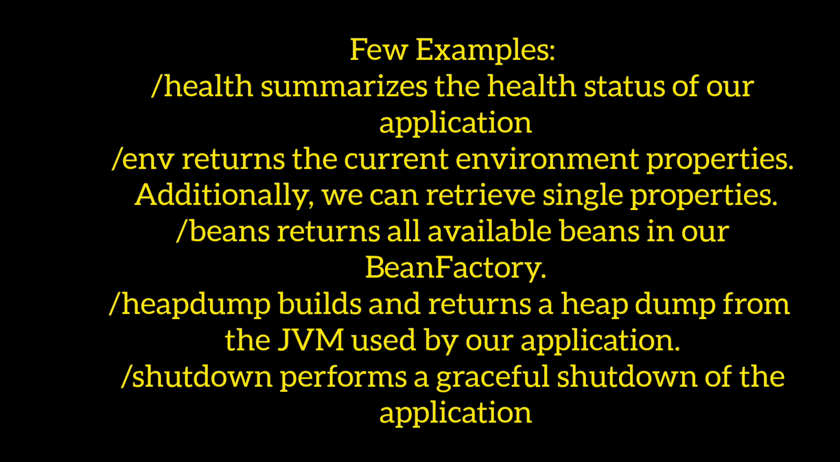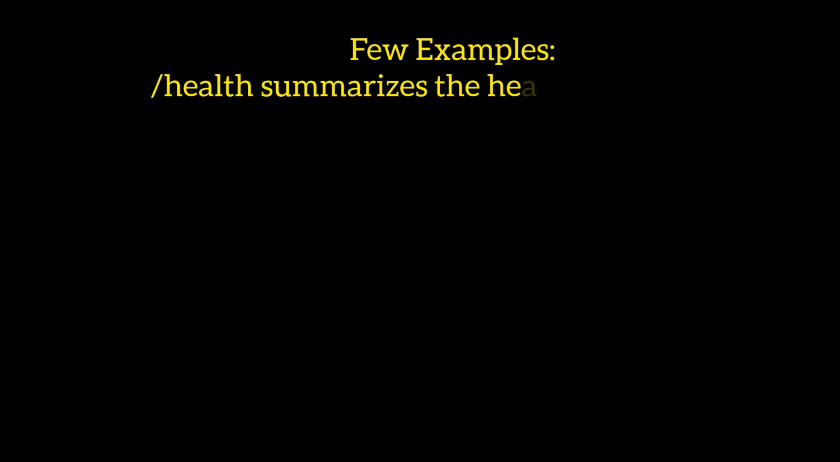Slash environment returns the current environment properties. Additionally, we can retrieve single properties as well. Slash beans returns all the available beans in the bean factory. Slash heapdump builds and returns a heap dump from the JVM used by our application. Slash shutdown performs a graceful shutdown of the application. Here are a few endpoints that I have talked about. There are many others as well, you can talk about them.